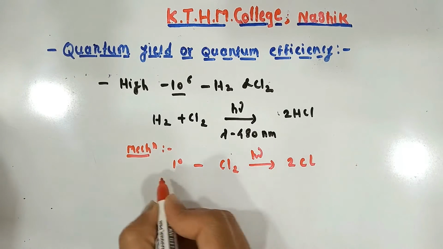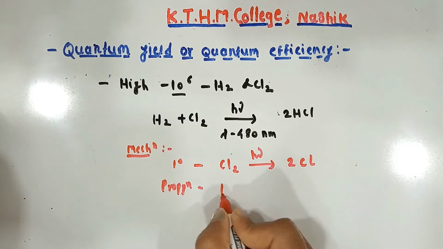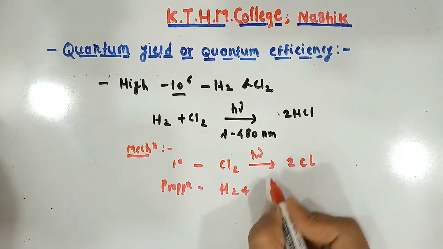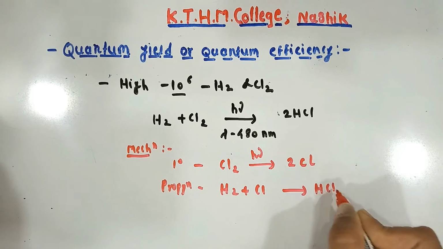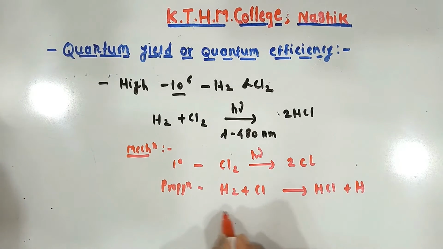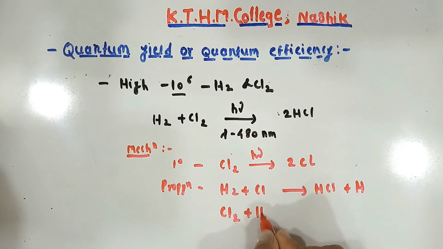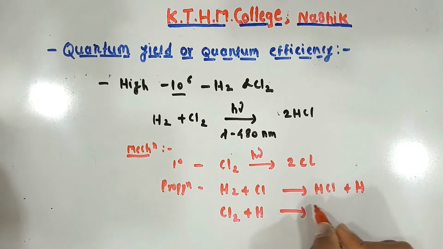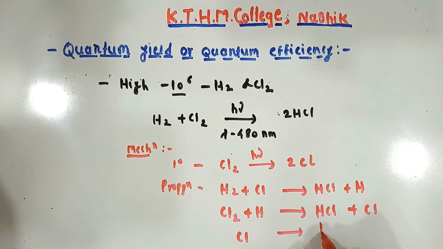Okay, so propagation reaction: H2 with 1 mole of Cl gives HCl plus H. Again H with Cl2 gives HCl plus Cl. Again this Cl gives half Cl2.